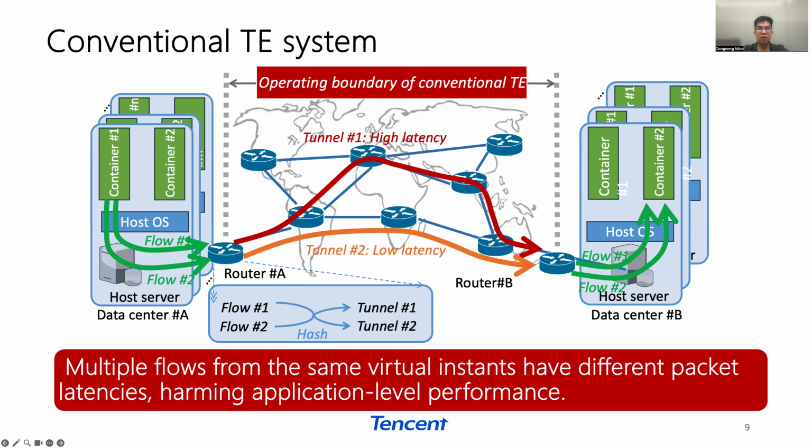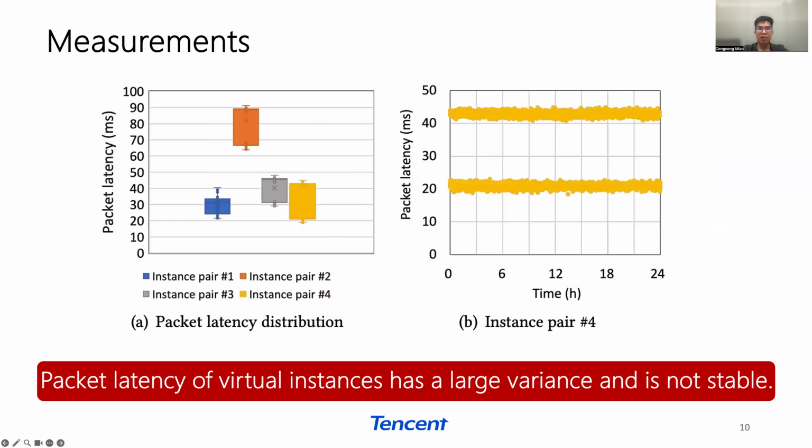The hash function of the traffic splitting in the router may route the traffic to different paths. This would result in those flows having different packet latencies, harming the application-level performance. We measured the packet latency of 4 instances in production. It shows that latency has a large variance and is not stable.